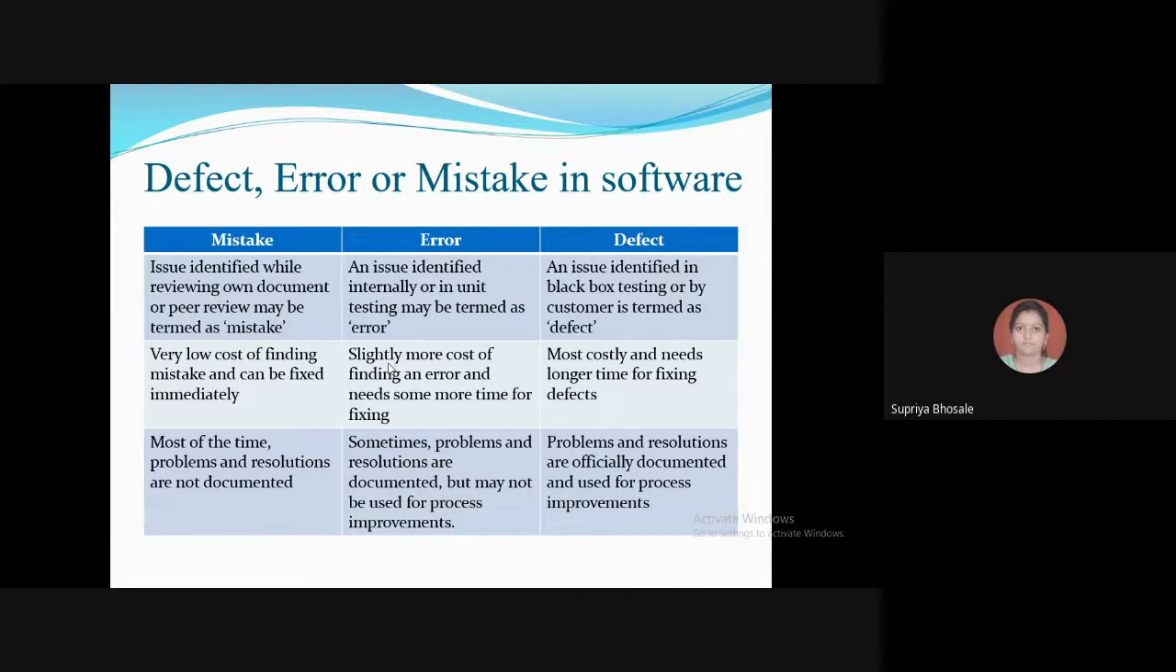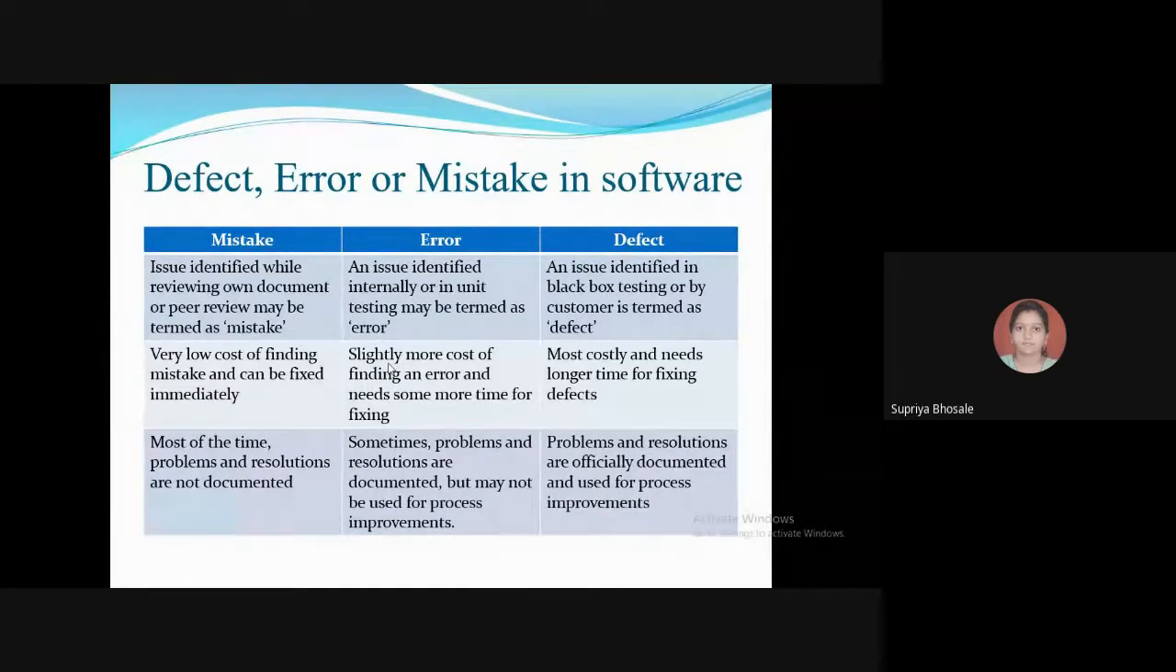Next difference is, in case of a mistake, most of the time problems and resolutions are not documented. Very simple, short problems you are finding, suppose in your document, then you are not writing it down somewhere. You are directly going to fix it. Okay. So no need to maintain any kind of documentation for this. In case of an error, sometimes the problems and resolutions are documented but may not be used for process improvement.